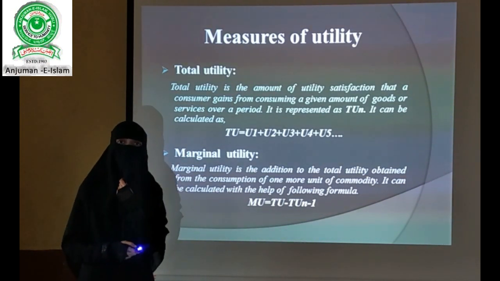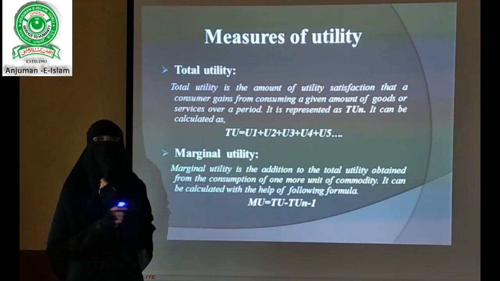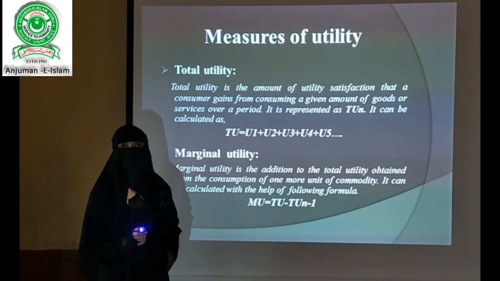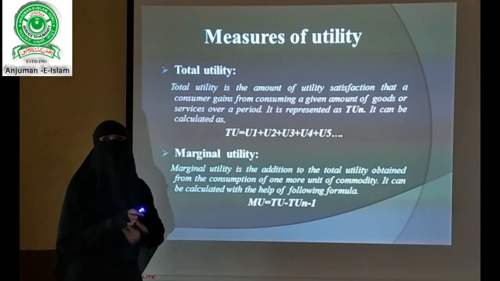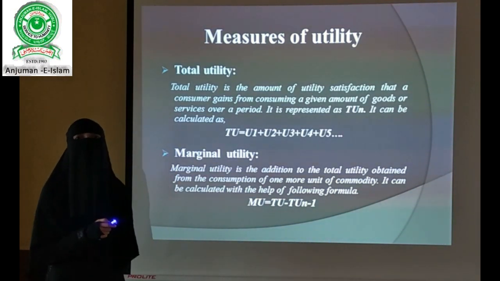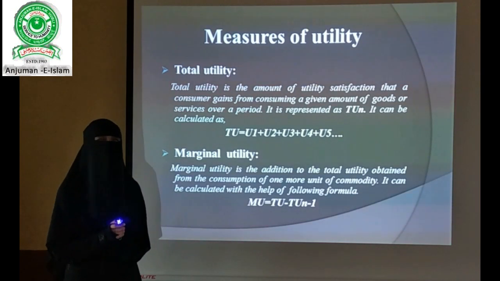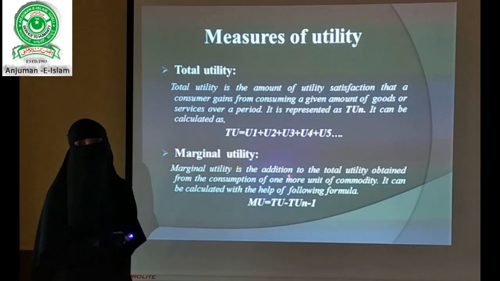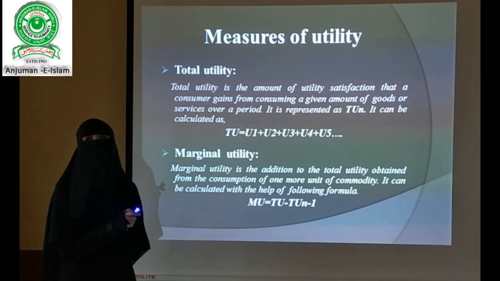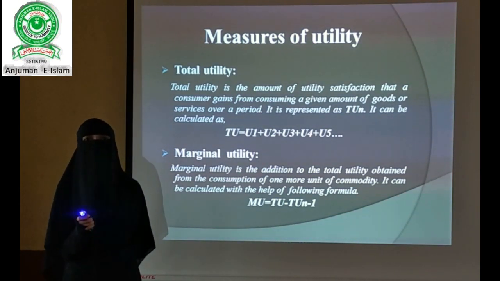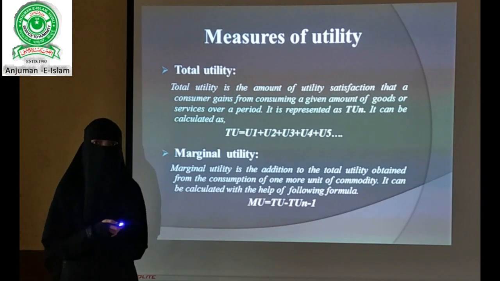So 20 plus 1, that is 21, is my total utility now. 21 is the total utility, but the addition of 1, the utility I have gained from the 4th mango, is represented as marginal utility. By consumption of an extra unit, the 4th unit of mango, I have gained 1 more unit of utility, that is the marginal utility.